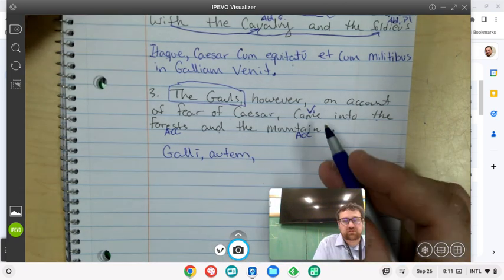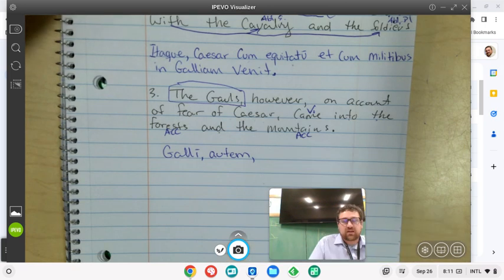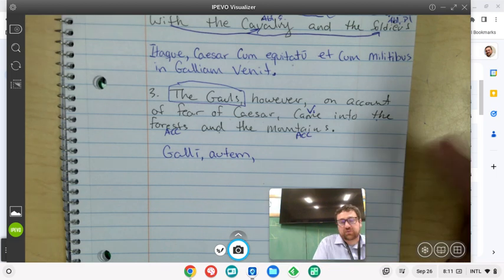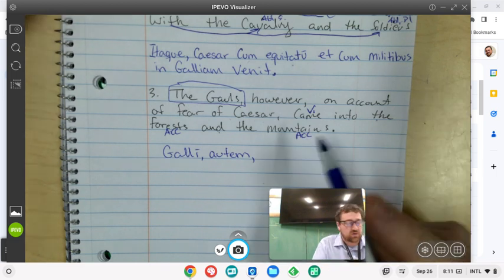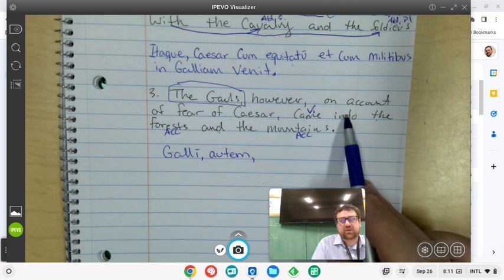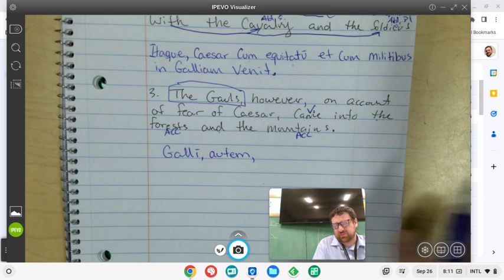All right, this came is accusifying forests and mountains. And so that's already at the end of our sentence, but we would want to kick that to the end of our sentence as well. Came is our verb. We're going to put it at the end of our sentence, but then into the forests and into the mountains is going to be just before that verb, just like we did up here.